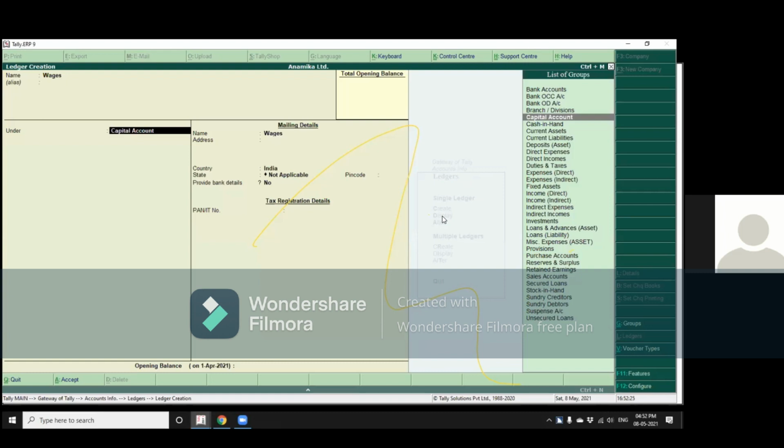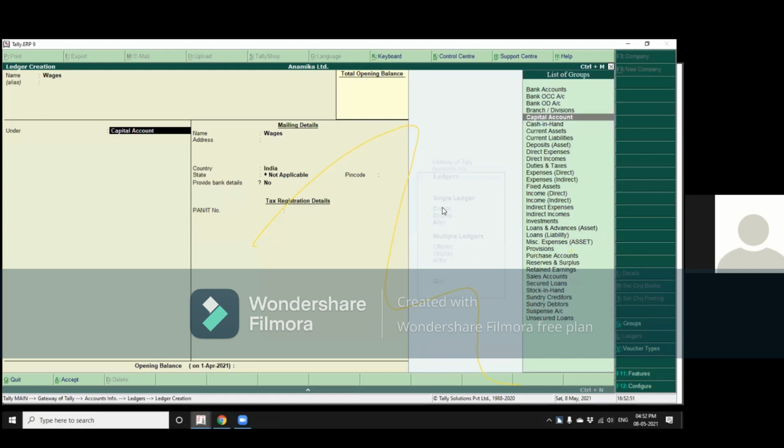Display, indirect incomes, alter, investments, loans and advances left parent asset right parent, multiple ledgers, loans left parent liability right parent, loans liability, loans and advances, assets. Since we want to place wages under indirect expenses, and this is L, loans, so we'll go up. Alter, investments, display, indirect incomes.